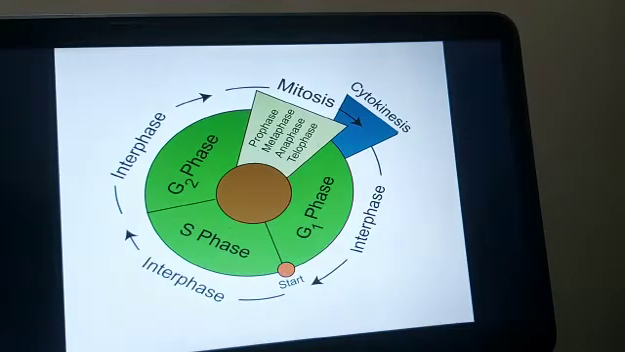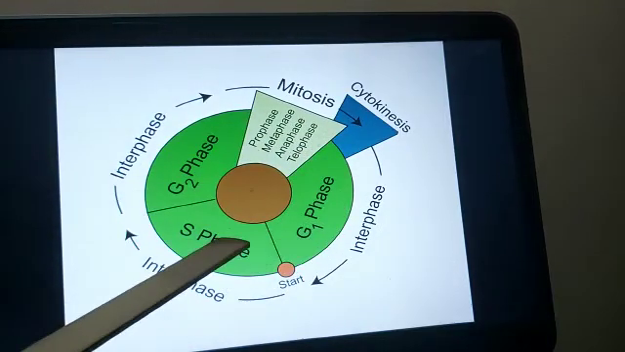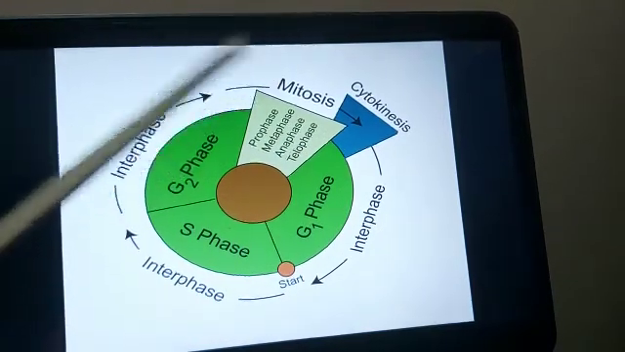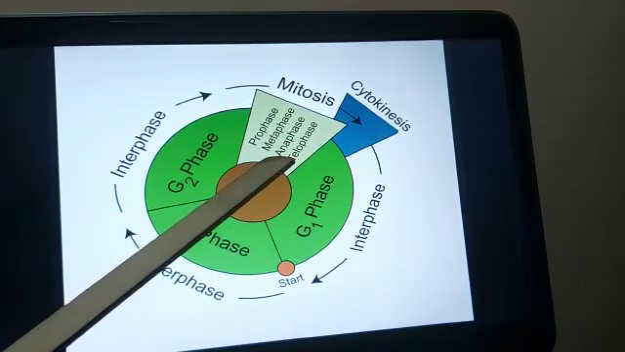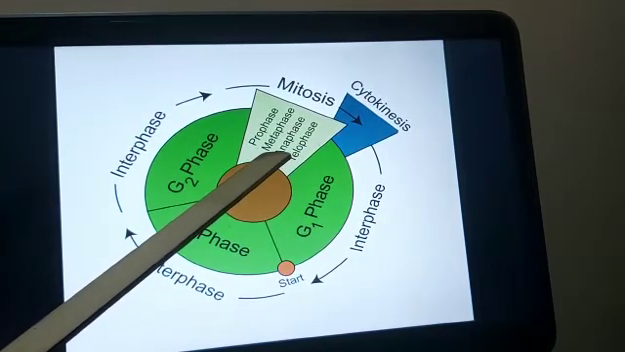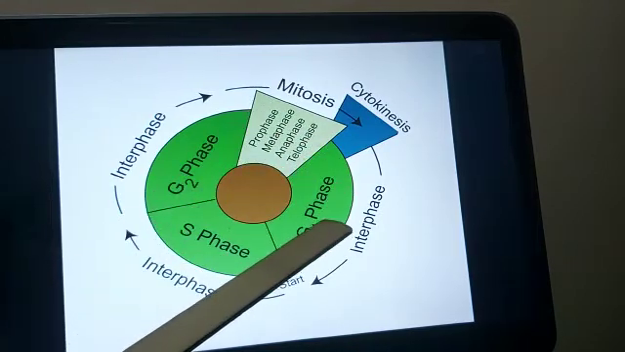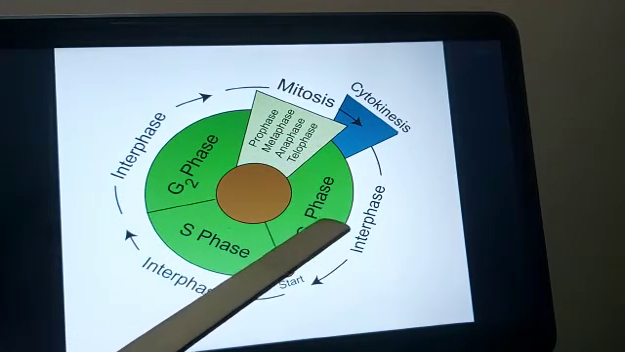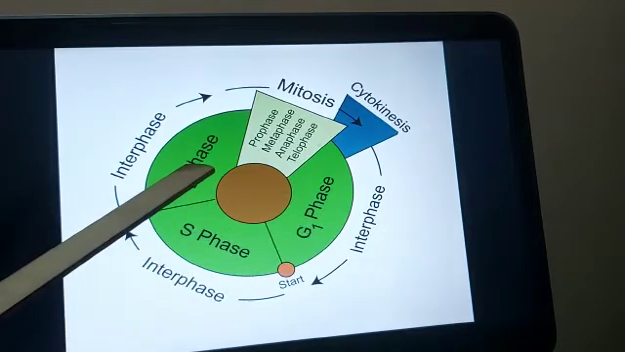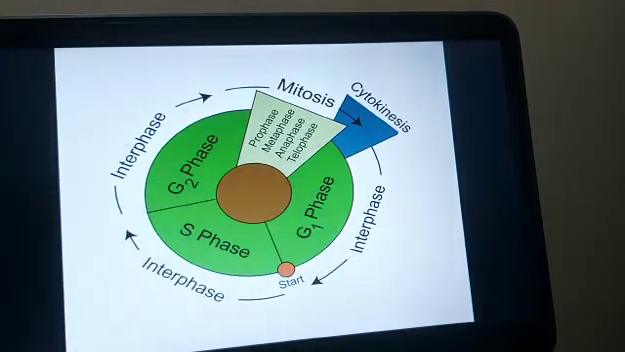RNA and protein synthesis take place and the volume of the cytoplasm increases. So what the cell is doing in these three phases is basically preparing to divide and form two cells by mitotic division. All the machinery, all the enzymes and all the things that are required for the division of the cells are produced in these three phases, which we call interphase.